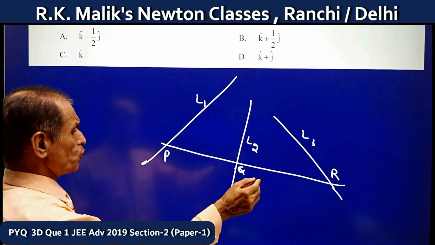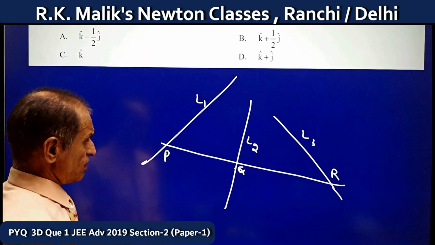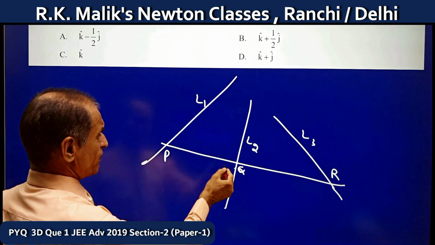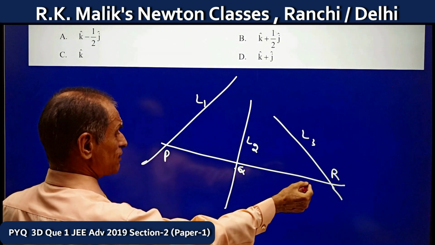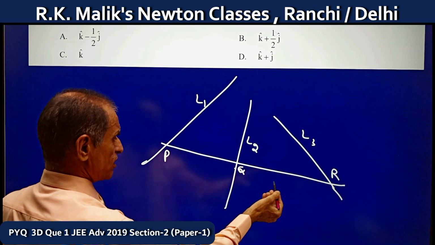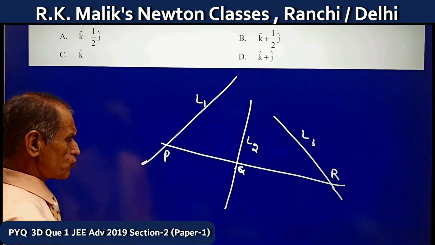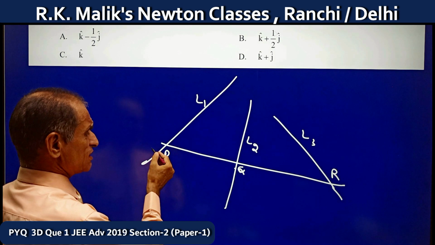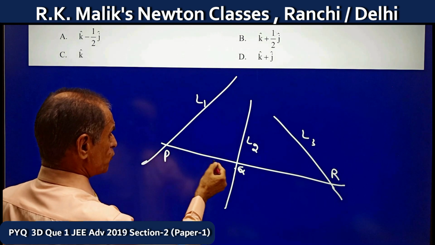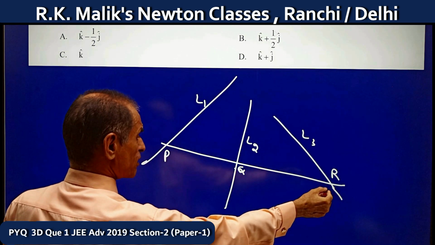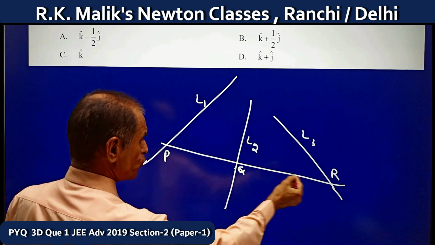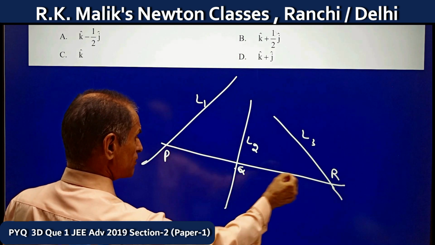And because P, Q, R are collinear, I can say the vector PQ is lambda times QR. I can say it in many ways: the vector PQ is lambda times PR, or the vector QR is lambda times PR.